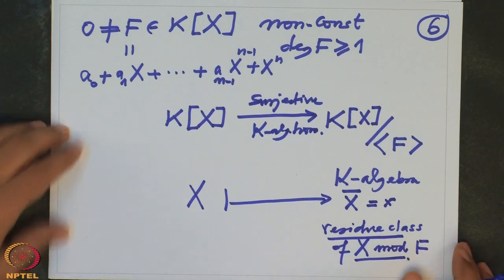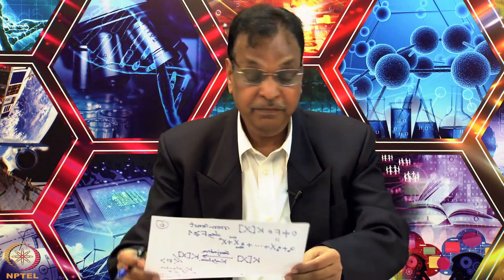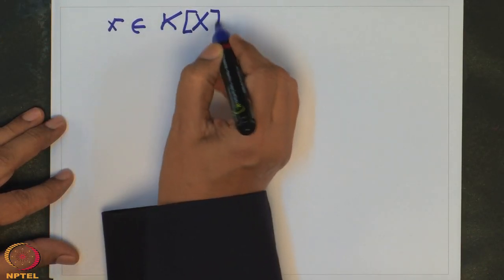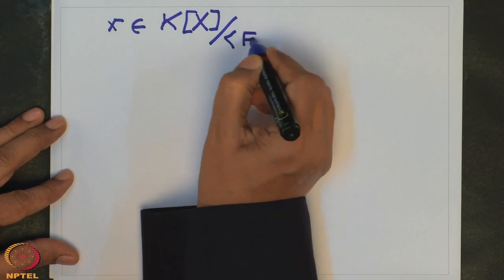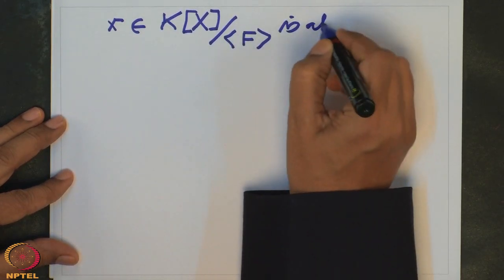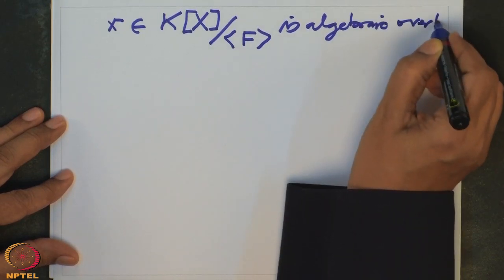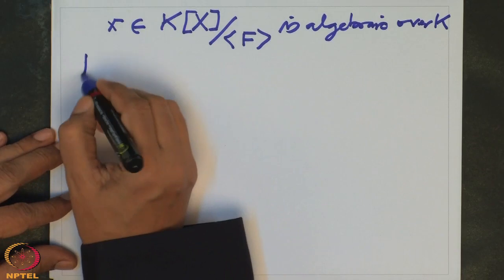And that is x. So now we are debating whether the small x is algebraic over K or not. Now I have a K algebra and I have an element there, and then we want to see whether this x is algebraic or not. So this small x in Kx, this residue class ring, is algebraic over K.